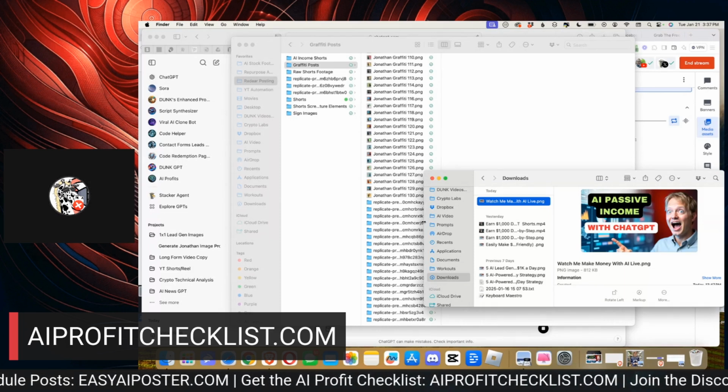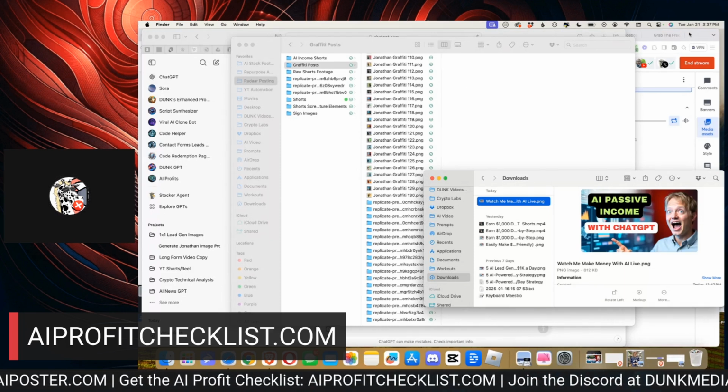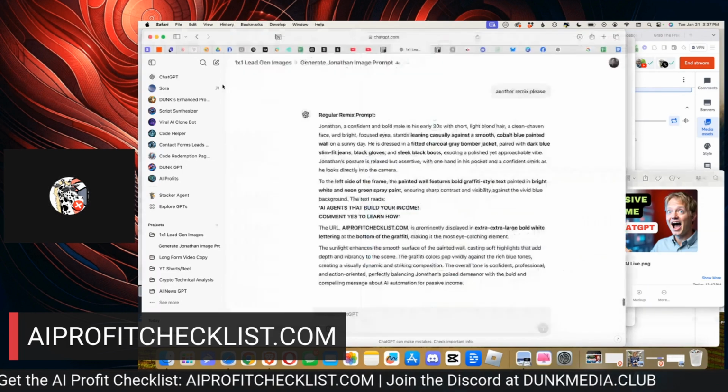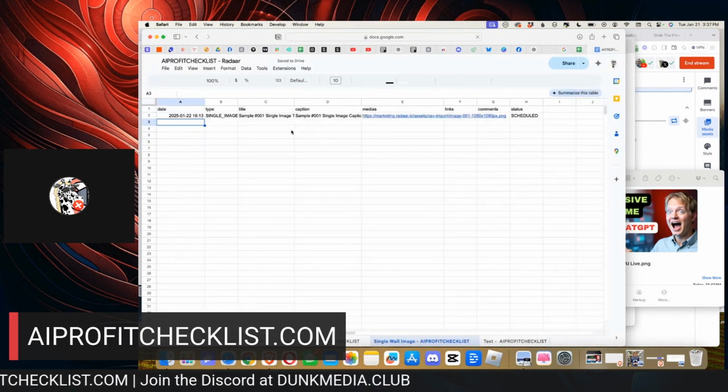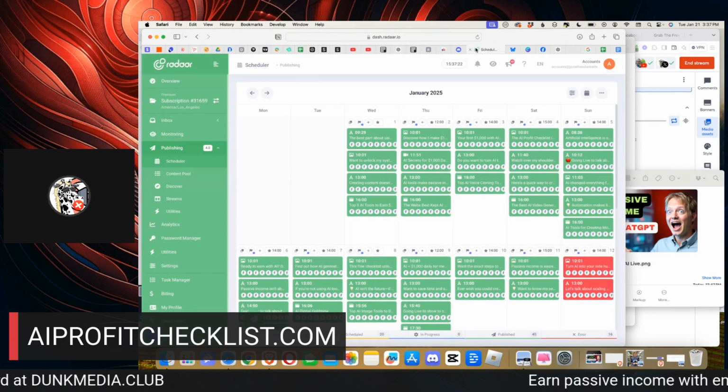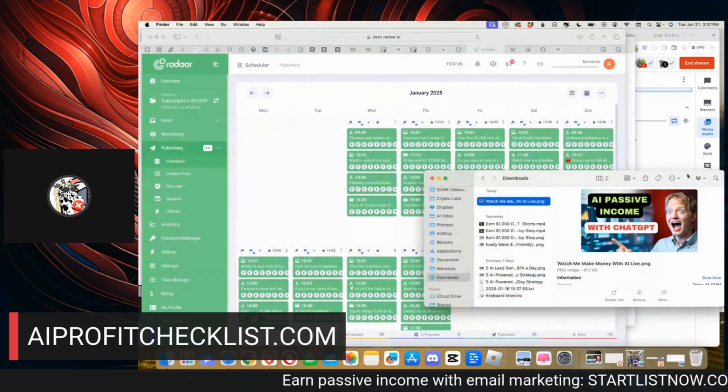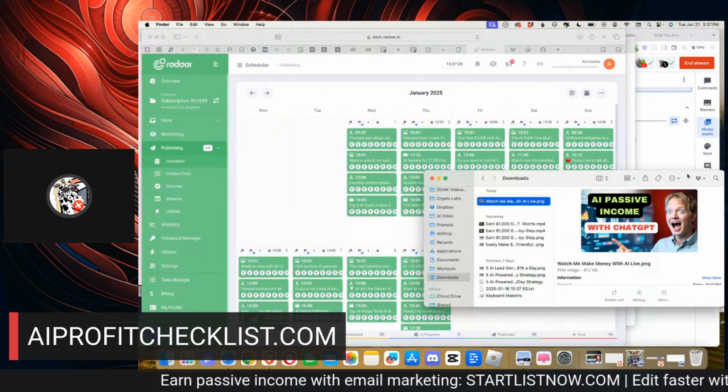I could do more if I want to, but again, what I'm going to end up doing is just posting it onto a sheet like this, where it's just going to be able to upload into Radar by doing this all once. So I get all my photos and I schedule them out, and then I can schedule them out to multiple platforms all at the same time, like magic.